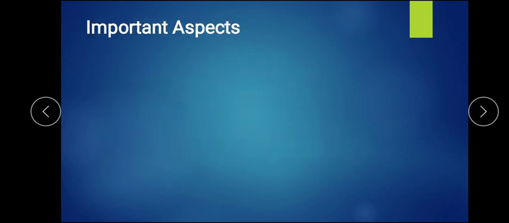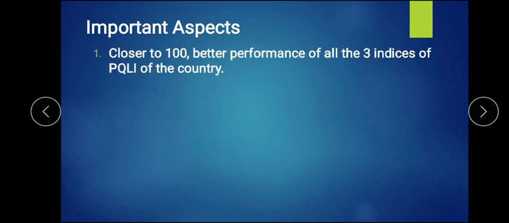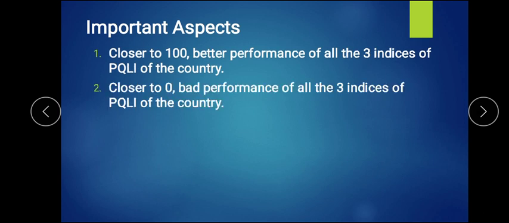When calculating PQLI, what should we know? Suppose you have calculated: the closer to 100, the better the performance of the country. If it is closer to 0, the country is having bad performance, or is not economically developed.